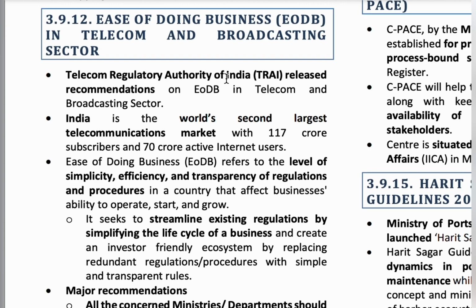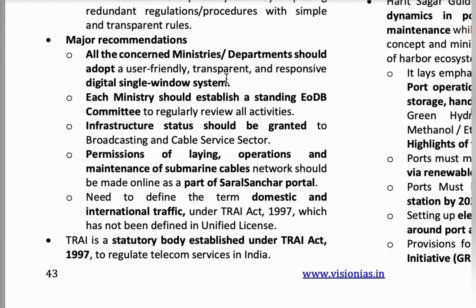They are: all the ministries and departments should adopt a user friendly, transparent and responsive single window system, and each ministry should establish a standing ease of doing business committee to regularly review the working process in the telecom industry. Permissions for laying cables, operations and maintenance of submarine cables network should be made a part of the Saral Sanchar portal.